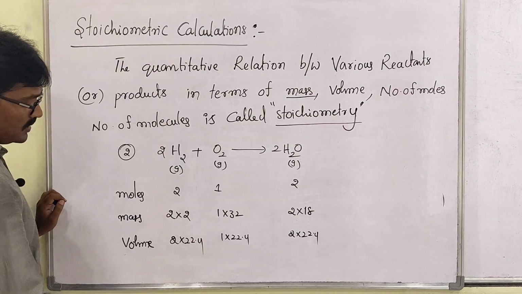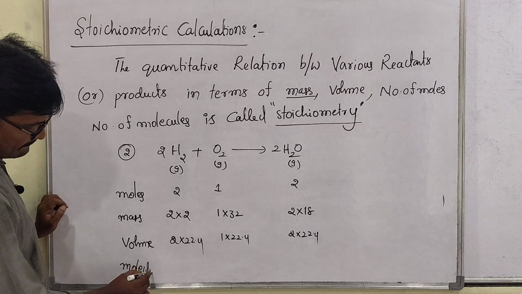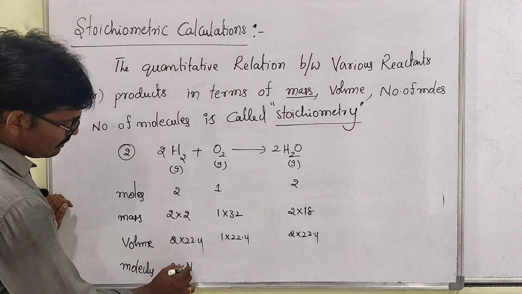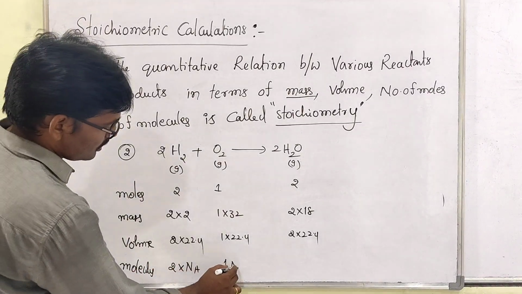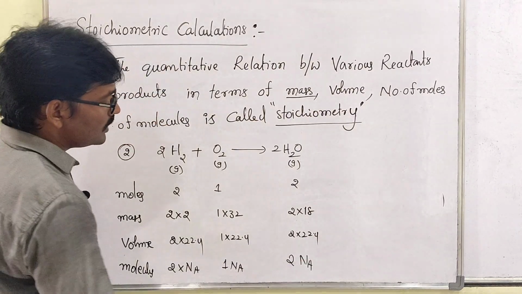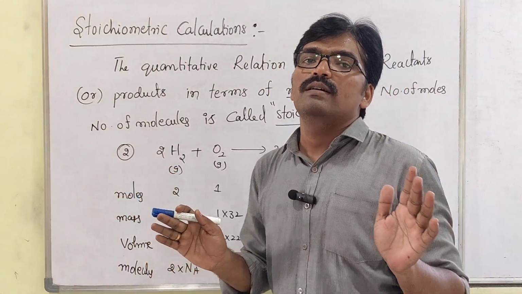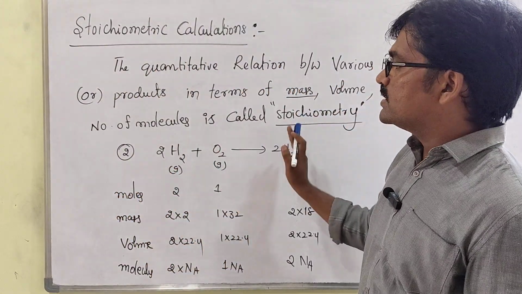Clear? If you want molecules, 2 into Avogadro number, then 1 into Avogadro number of particles, then 2 into Avogadro number of particles. When it is like this, we call the equation stoichiometrically, that is quantitatively, balanced.